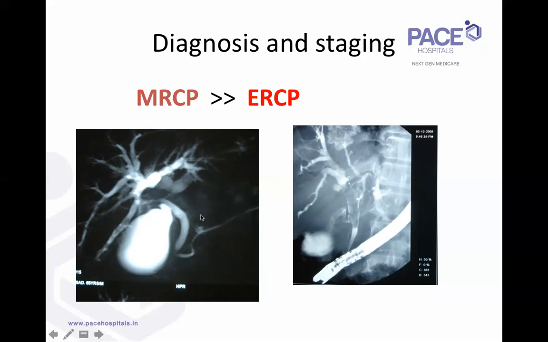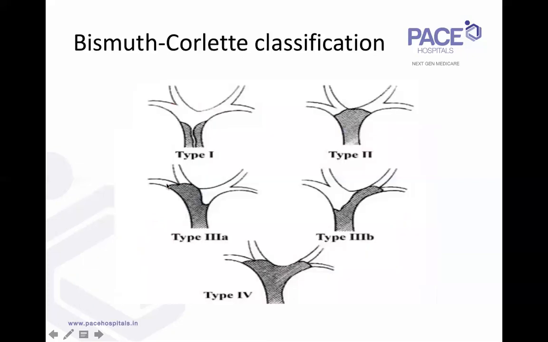The investigation of choice is MRCP, which shows the length of the stricture and the extent of the stricture, whether it has spread into the second order ducts on either side, and that kind of information. So at the end of your staging, you want to have this kind of a cholangiographic picture. This is the Bismuth-Corlette staging. This should not be confused with the Bismuth staging that we use for benign biliary stricture.